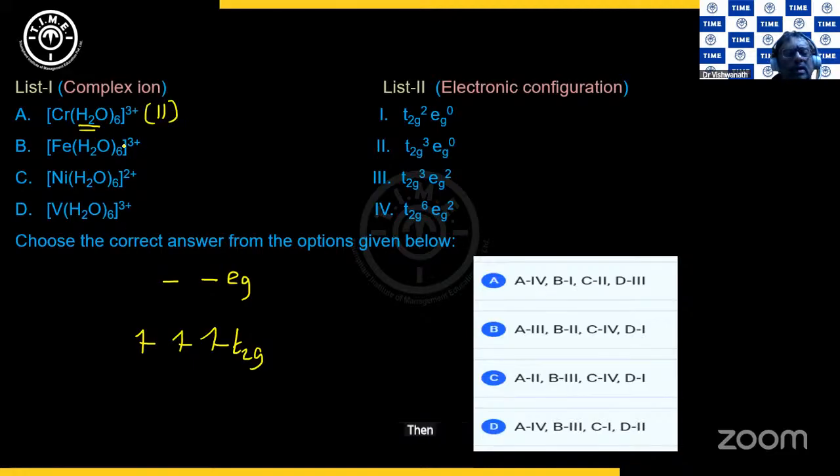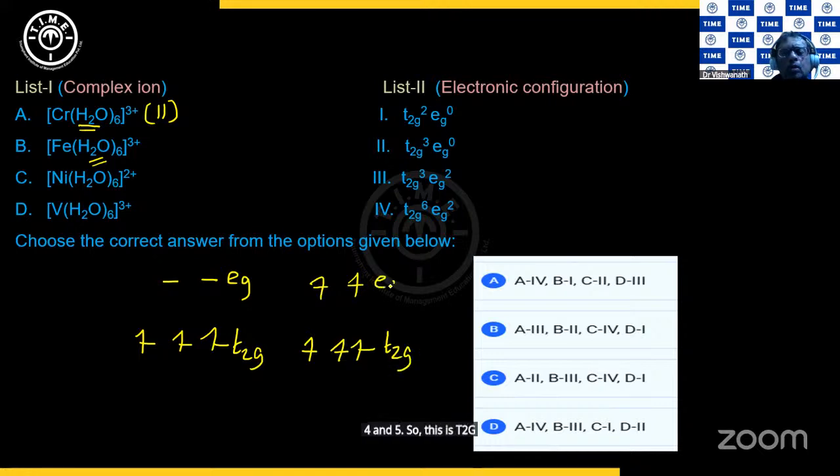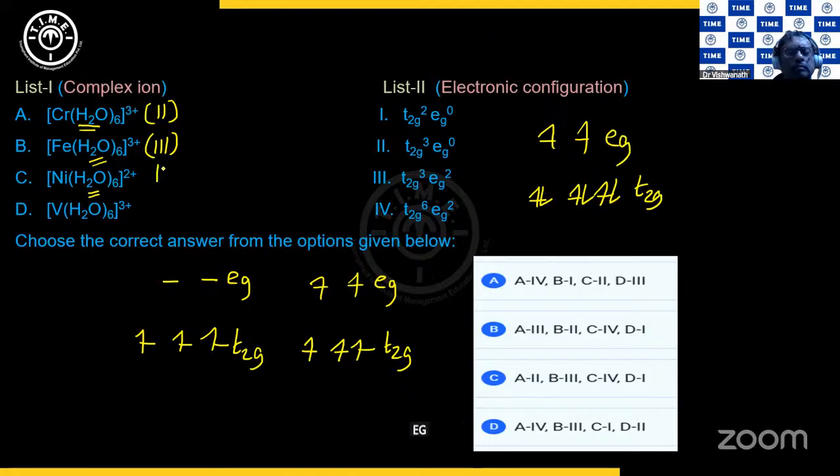Then look at Fe with +3 state. It is ferric, d5, and it is a weak field ligand. So d5, 1, 2, 3, 4, 5. The second one I'm putting here, 1, 2, 3, 4, and 5. So this is t2g3, eg2. So this is third. Ni is in +2 state, so it is d8. And H2O is a weak field ligand. In fact, all are weak field ligands, all are water molecules here. So third one I'm putting it here. d8, 1, 2, 3, 4, 5, 6, 7, 8. So t2g6, eg2. So it is 4.